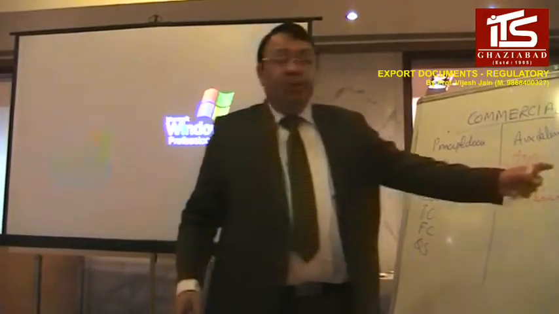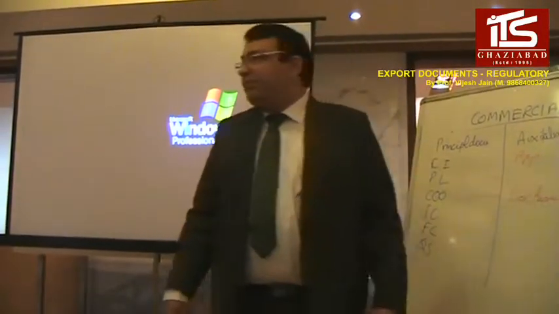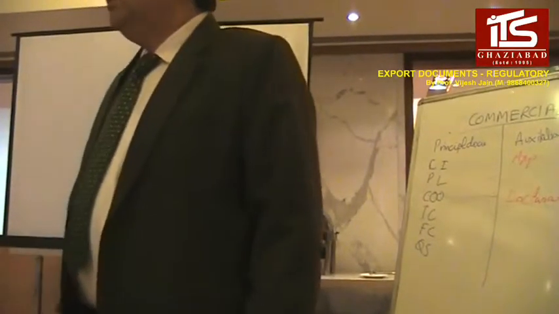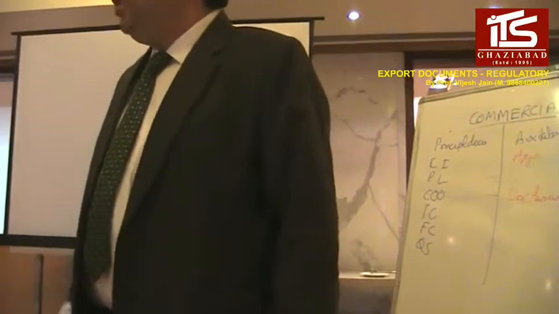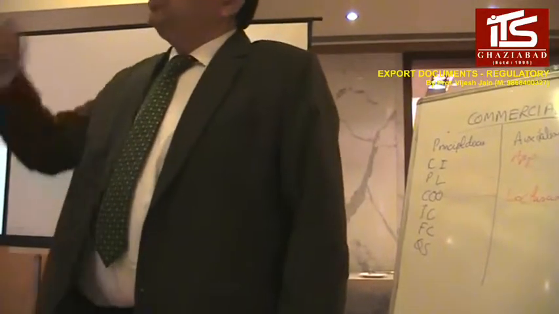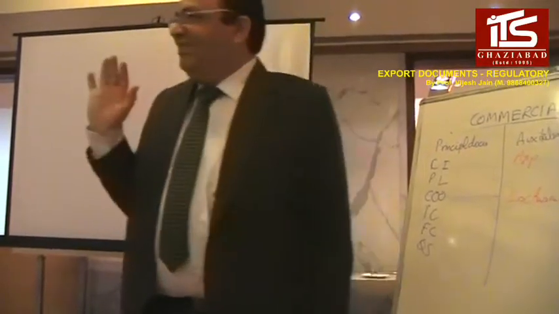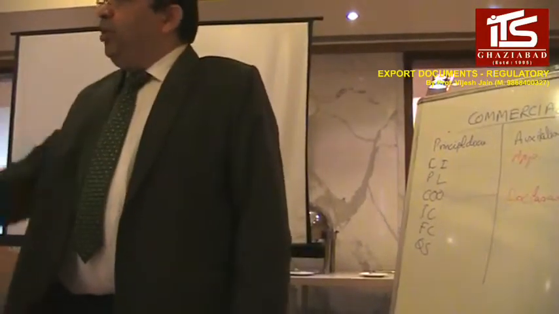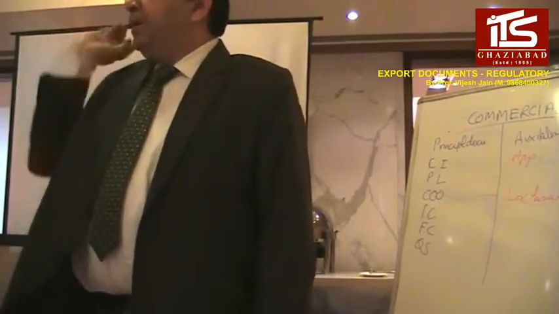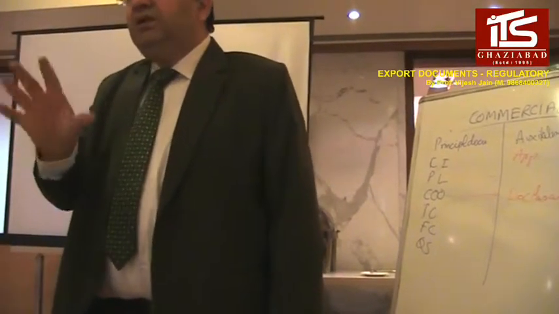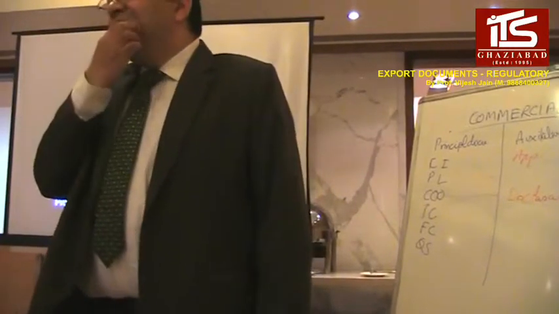That exchange control copy goes into the EDI system, electronic data interface, because now it is online, right? So when you file a shipping bill, the exchange control copy automatically goes to RBI through an electronic channel. And the EP copy goes to the incentives department, wherever the incentives have to be released, duty drawback or whatever it is, right?